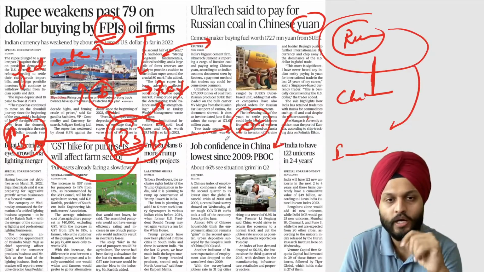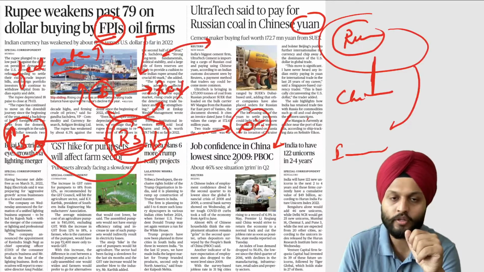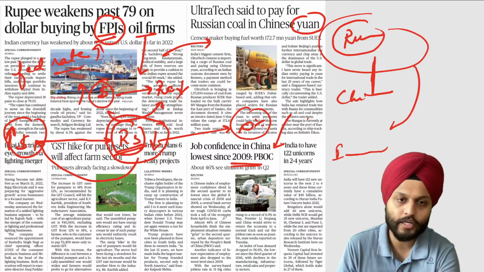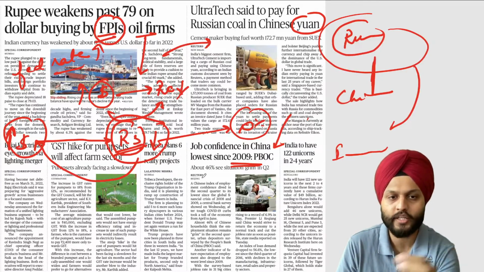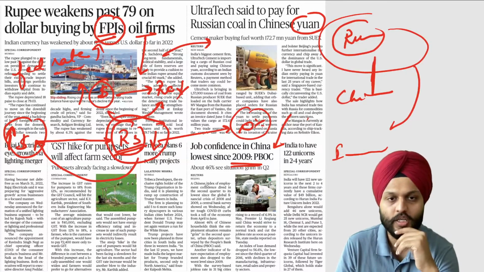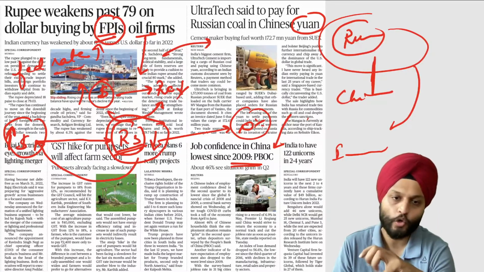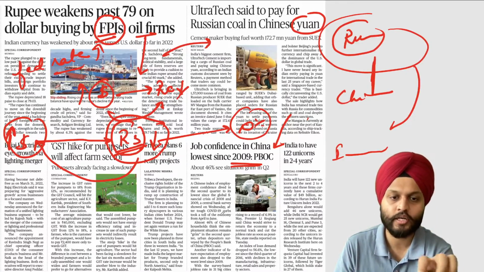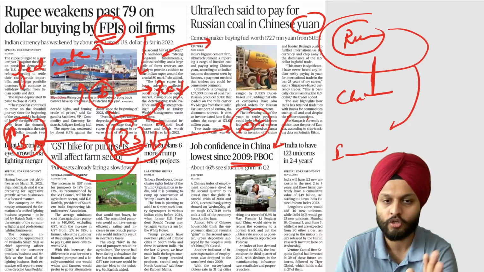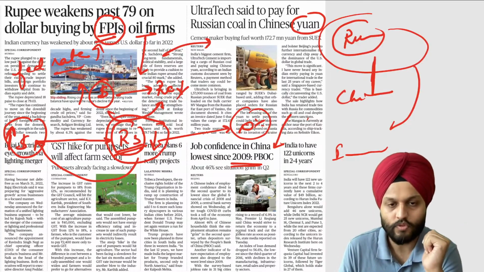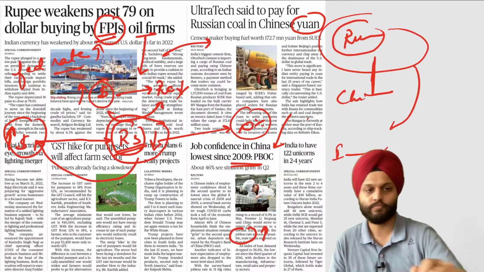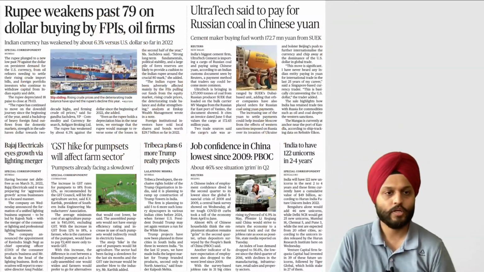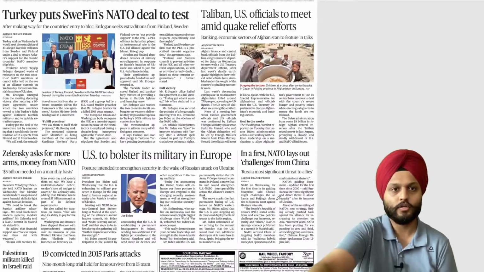Okay. Moving downwards, we have job confidence in China, lowest since 2009. So as per an index, we don't have a Chinese index, that's all it mentions over here. So job confidence in China is lowest. It is an indication that the Chinese economy is not doing well. The jobless rate is increasing in China. Right, so this is it.